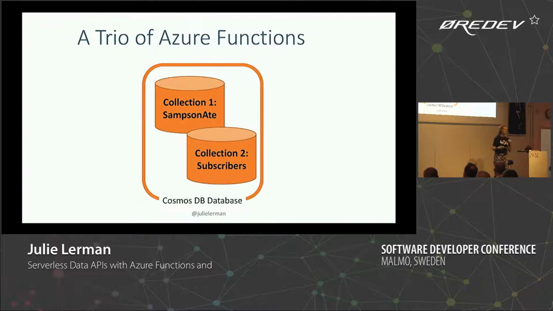And hopefully it'll make more sense when I show it to you. So what I'm going to use as my demo is a set of 3 functions that work together. The functions interact with 2 different collections in a Cosmos DB database. One of the collections is going to be a very small subset of your cell phone numbers.